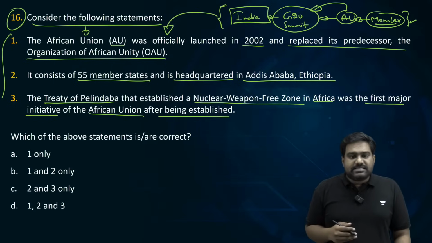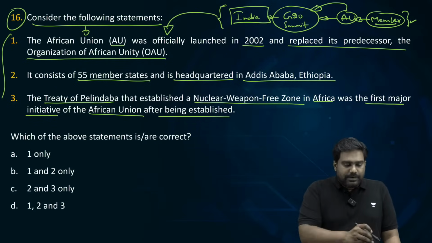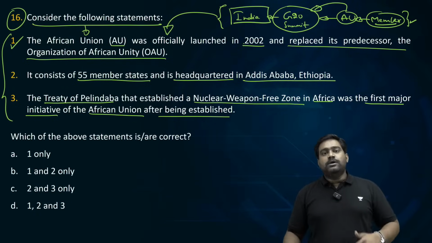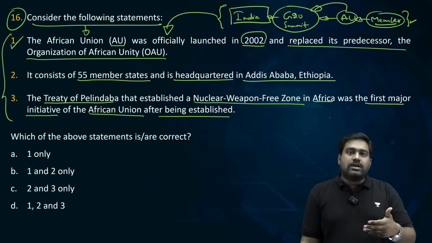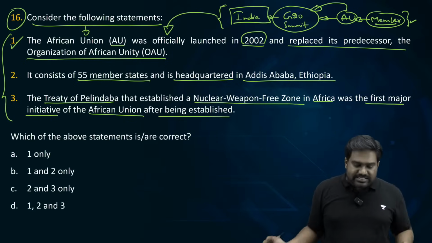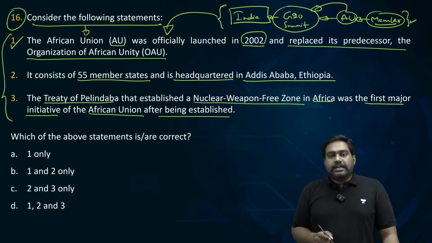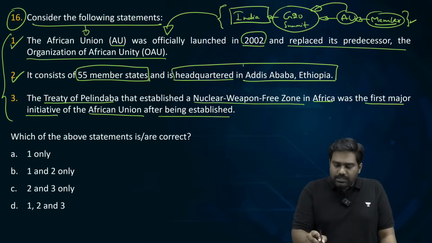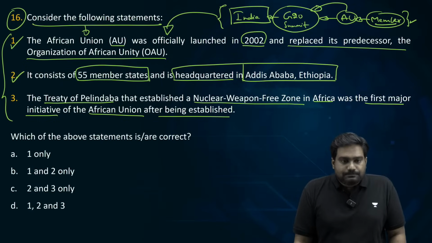So now let's evaluate the statements. The first statement is correct. African Union was established in 2002. It replaced its predecessor organization called Organization of African Unity. Second statement is also correct. It consists of 55 African states as its members and it is headquartered in Addis Ababa, Ethiopia.